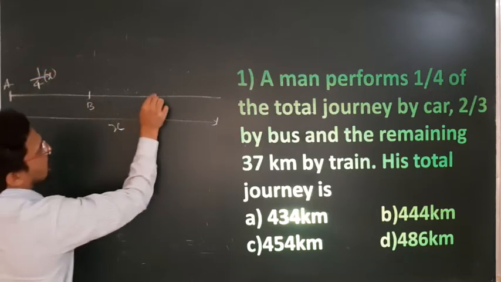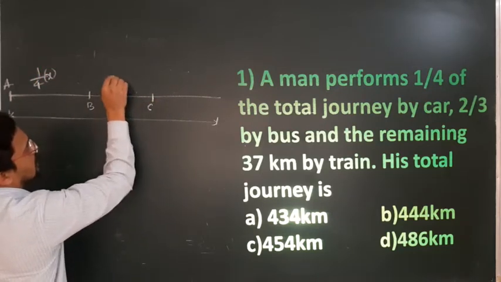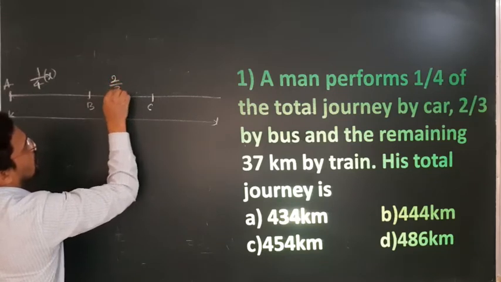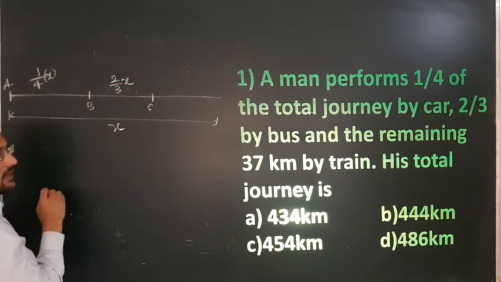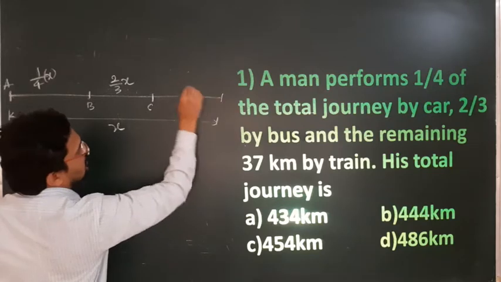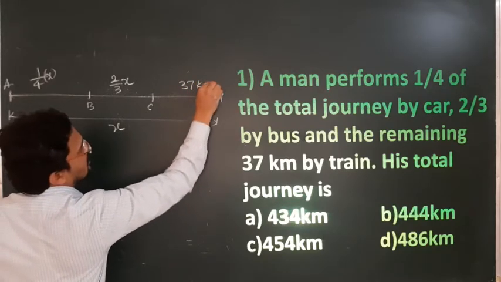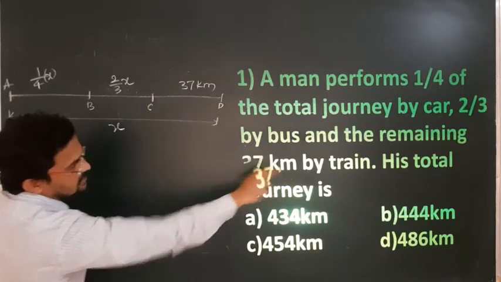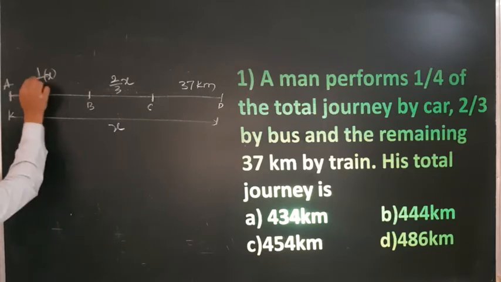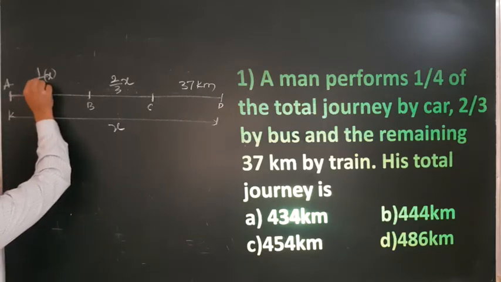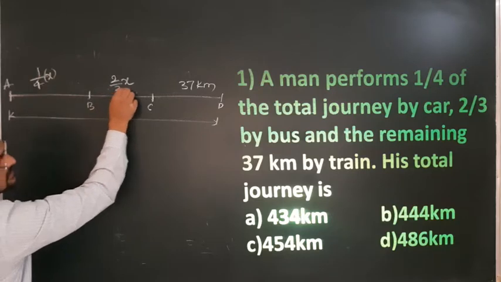B to C is 2/3 of x total. And the remaining 37 kilometer, C to D, is by train. So this is by car, by bus, and by train.